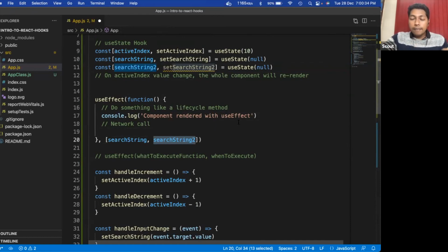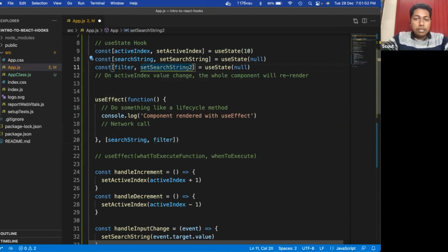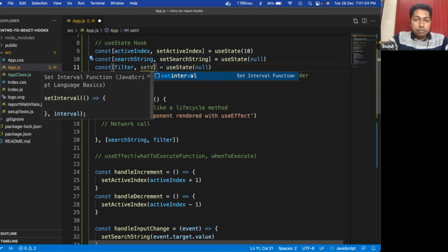Like what happens in Flipkart or Myntra, we have a search option on the top, and filters on the left hand side, right? Whenever someone searches on the top, the search works. But whenever someone clicks the check boxes on the left hand side for the filters, then also the search works, right? So say this one is a search string and this one is a filter value. If the search changes or the filter changes, this piece of code will execute.